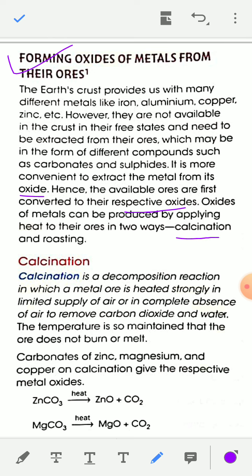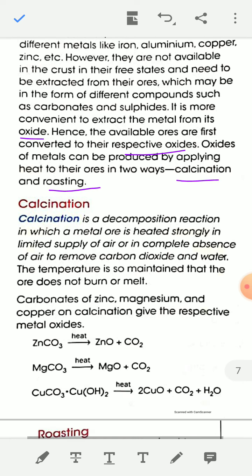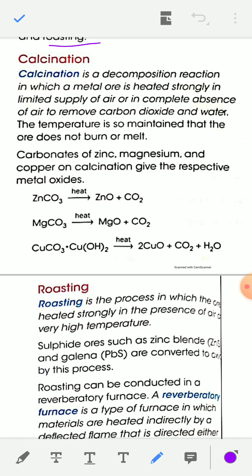One is calcination, another is roasting. Using these two methods, you can convert any type of metal ore into its oxide form.